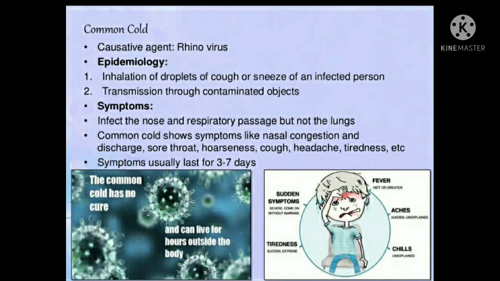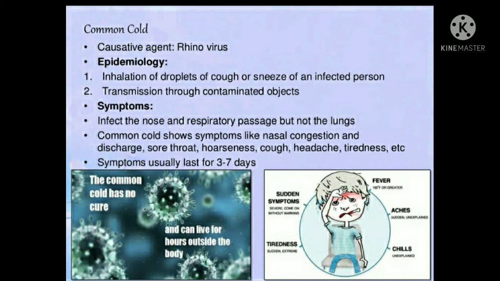Next is the common cold. These are general diseases that you observe in your daily life. The common cold is a viral disease. It is caused by rhinovirus. It is known as rhinovirus because the nose of the patient becomes swollen like a rhino. As you know, the nose of a rhino is very large in size. That's why its name is rhinovirus.